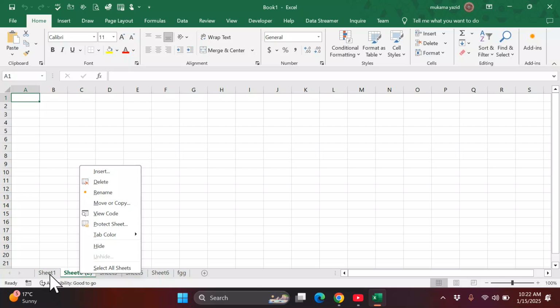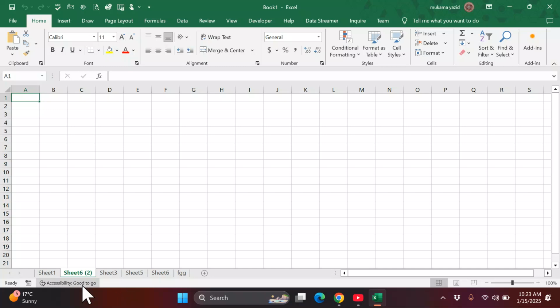So in a spreadsheet, someone may say go to your spreadsheet and open the tab called sheet 1. It means this one. You go here and open this one.